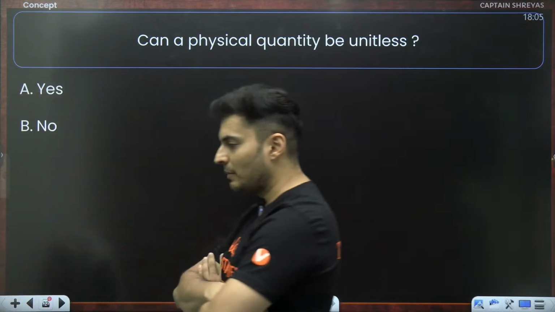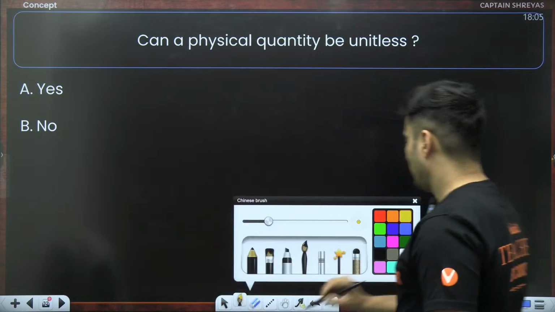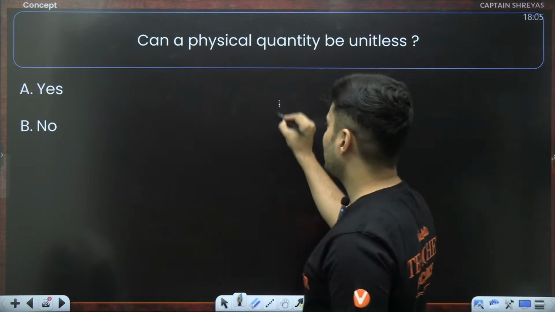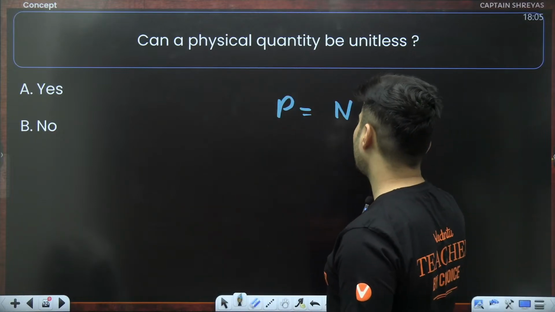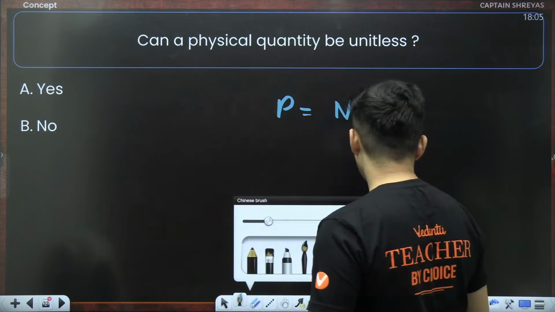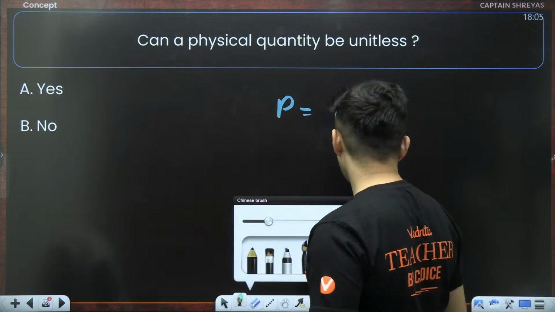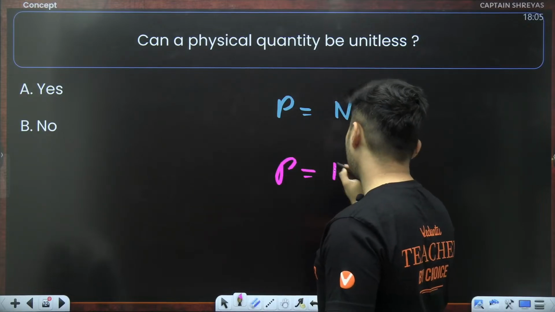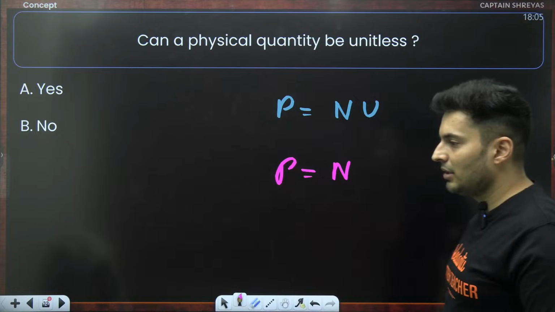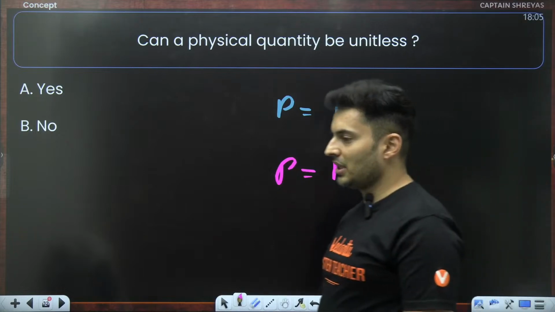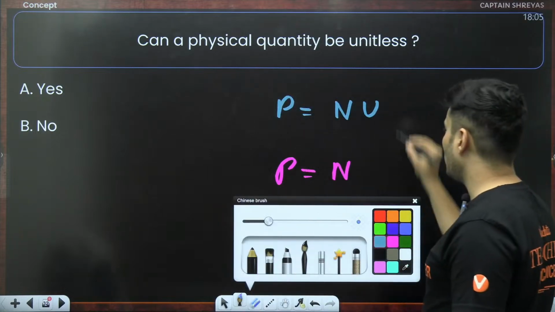Can a physical quantity be unitless? Think about it. Imagine there is a physical quantity. We generally write it as n into u. But can we write a physical quantity like this, which is just n? There is no unit. What do you think? 100% this is possible.